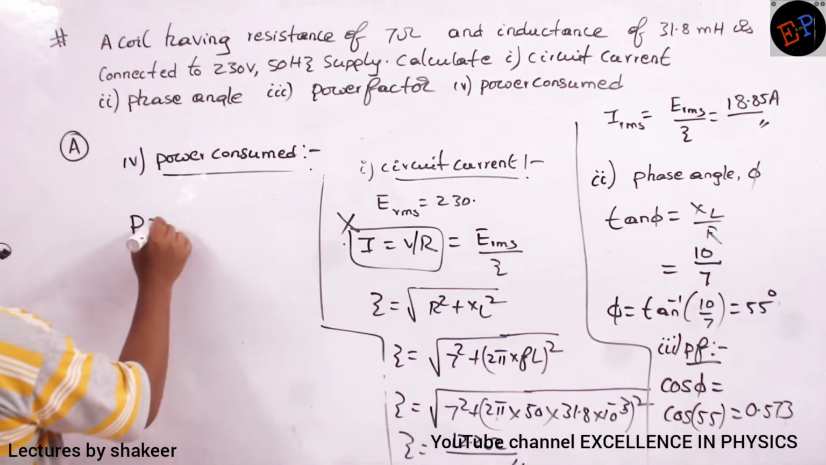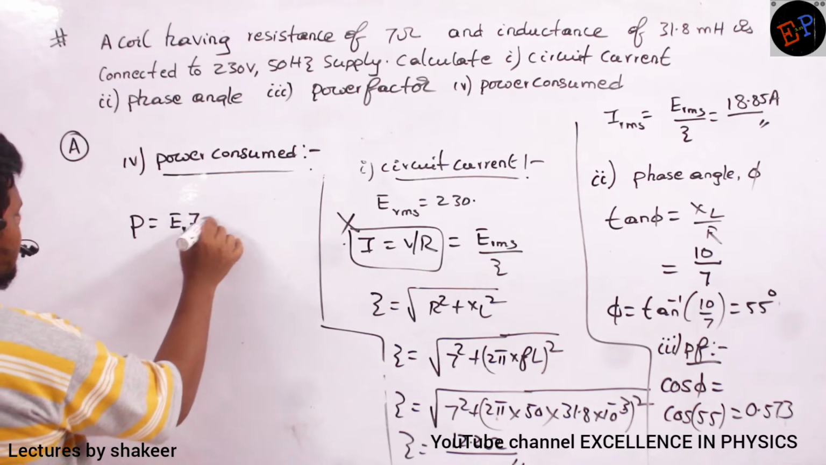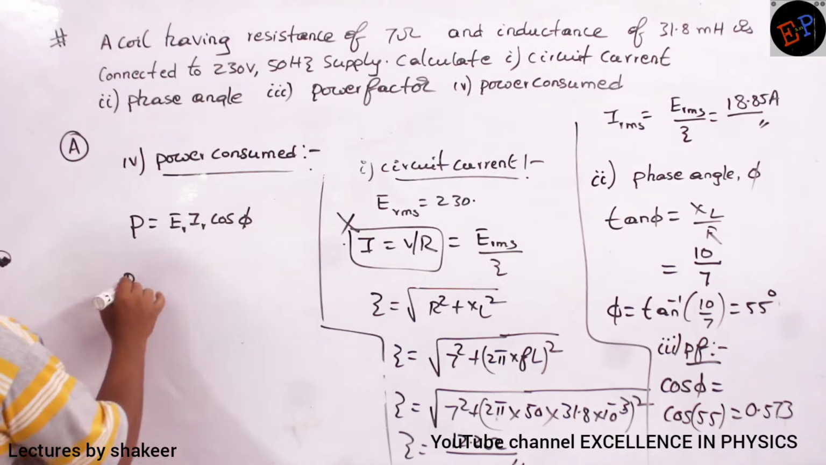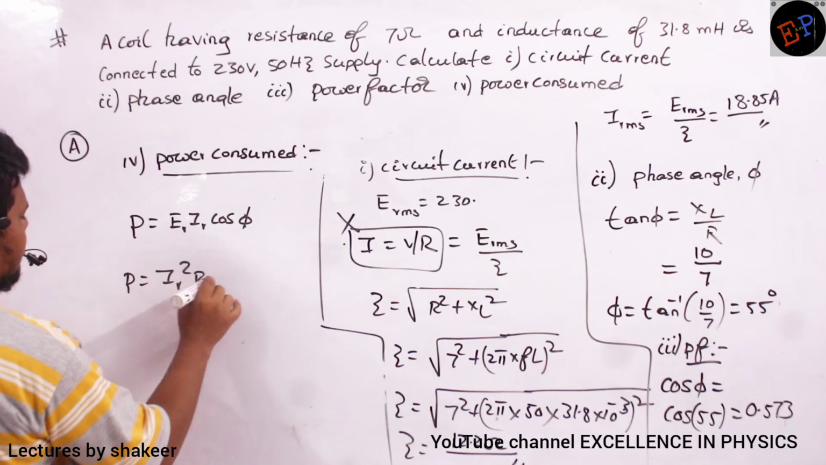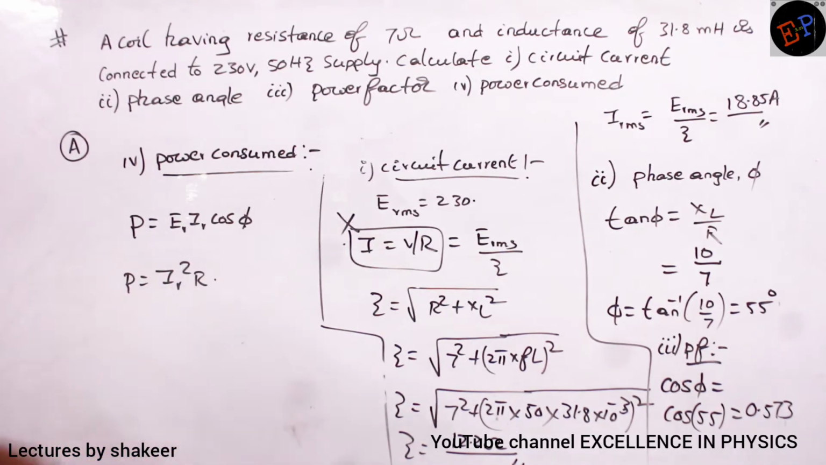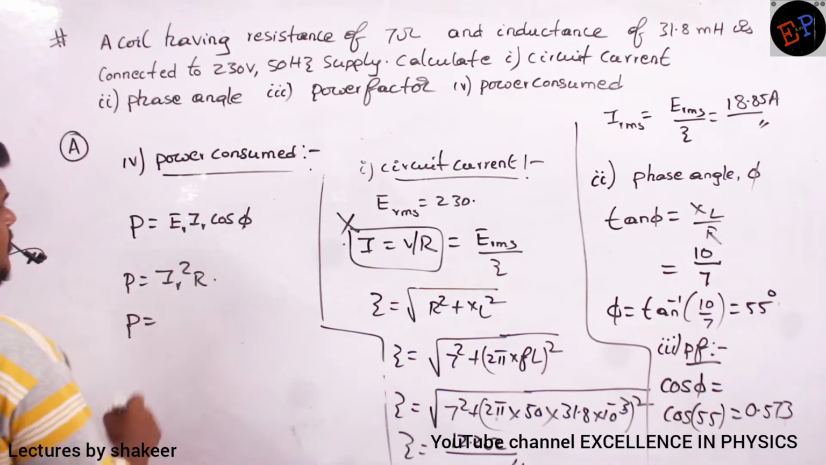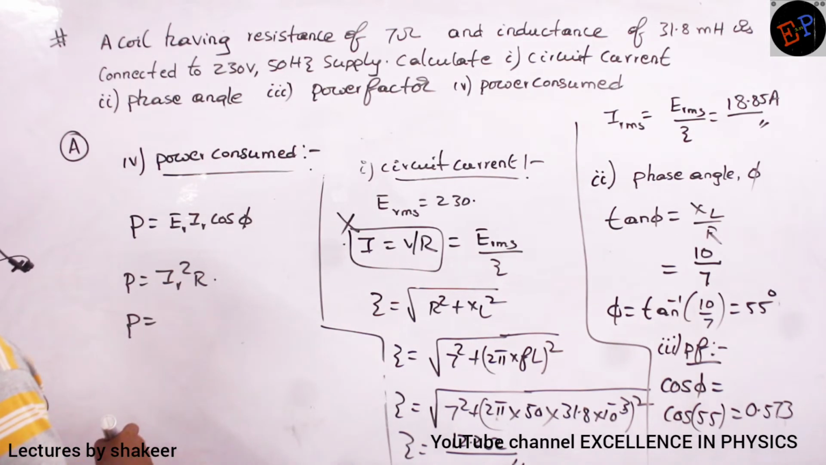So either I can use ER, IR, cos phi, or I can use I square R. Already we have studied, no? Two formulae we can use. So what is the current flowing? Did we calculate current?